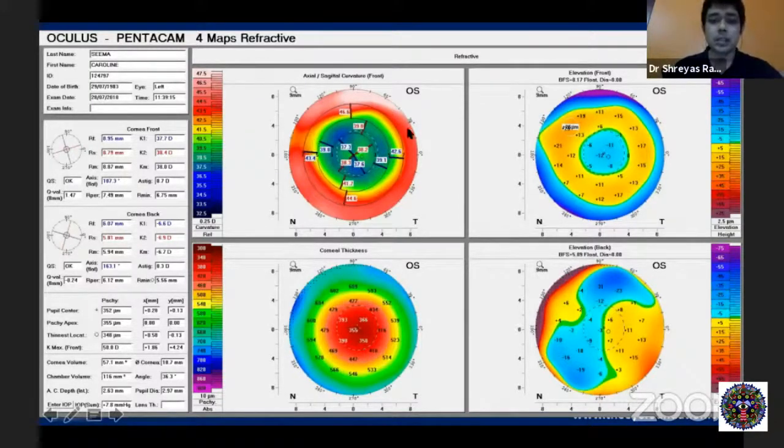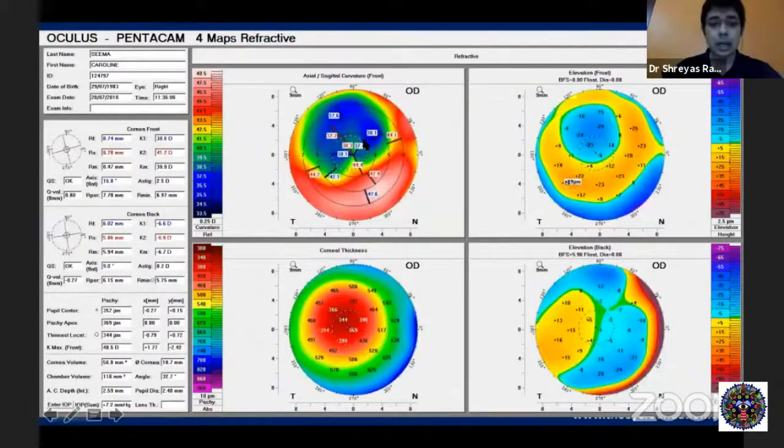This is because the patient has undergone a myopic LASIK. So if it was a hyperopic LASIK, it will be the opposite. The center will be steeper, even steeper than normal, and we call it a hyperprolate cornea, where it is more prolate. But this is oblate, that is the center is flat and the periphery is steeper, and correspondingly you have a thinner cornea as well.